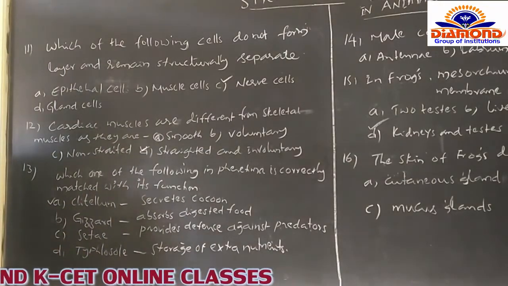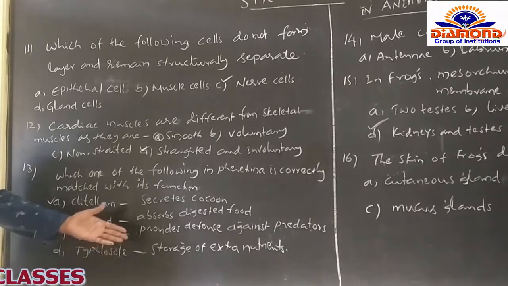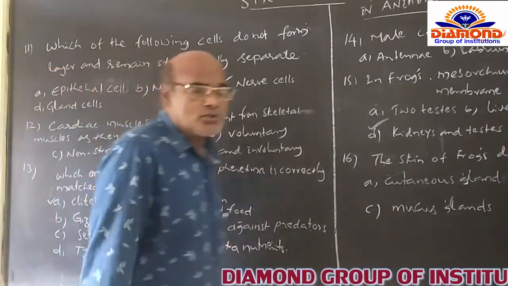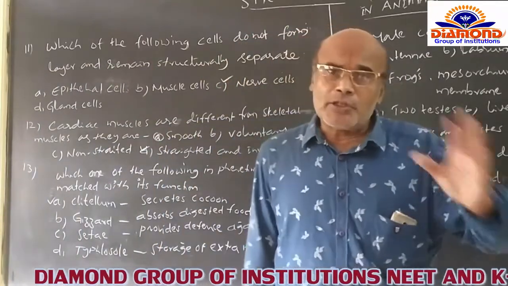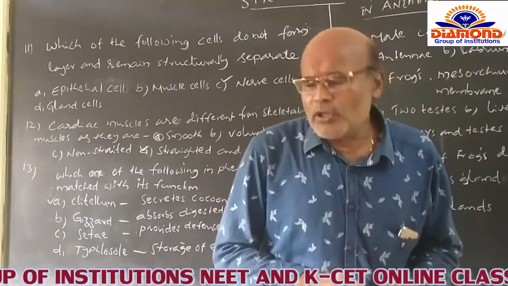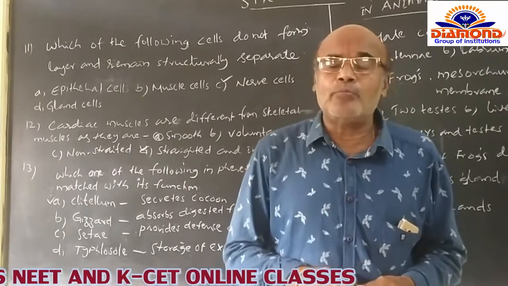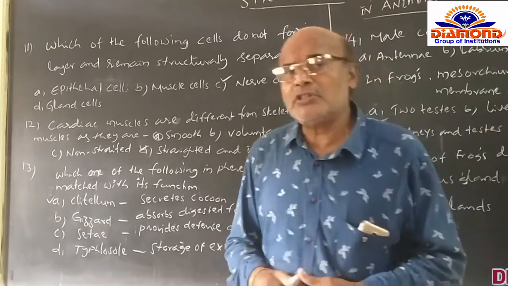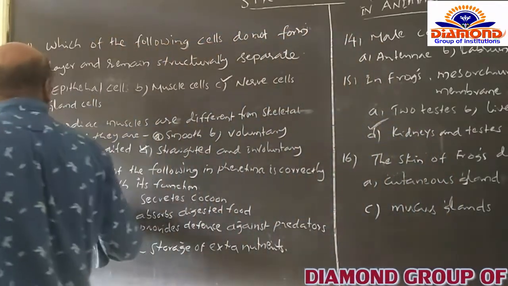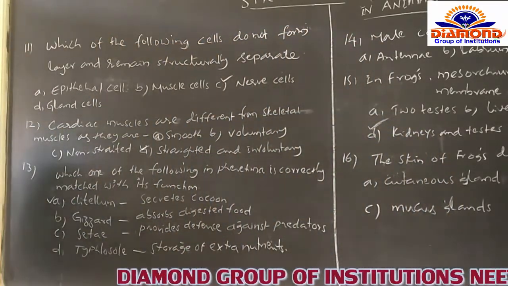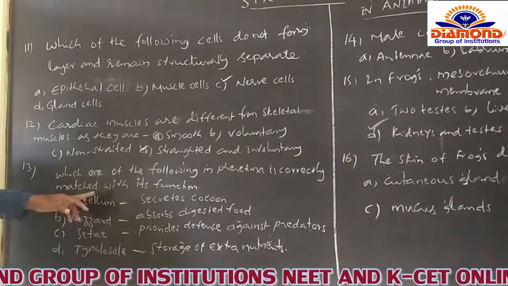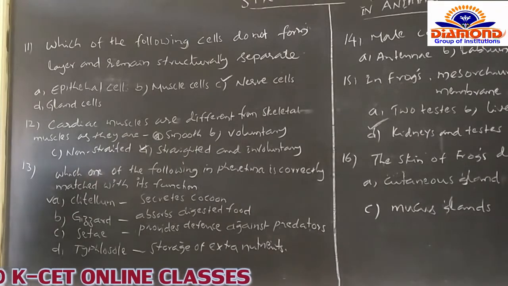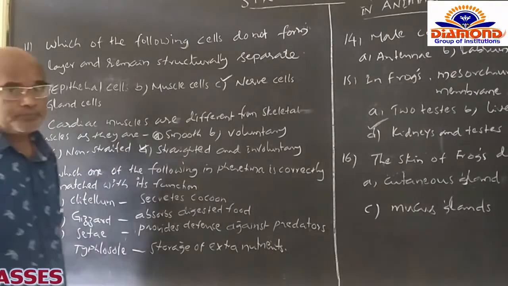And D, the typhlosole. The typhlosole is said to be concerned with the storage of extra nutrients. It is also not helpful in the storage of extra nutrients. The typhlosole is always helpful to enhance the surface area, which aids the absorption of food particles within Pheretima posthuma. So among the four options, the A option is correctly connected, that is, the clitellum secretes the cocoon. That's why I am opting for the first option for this question.